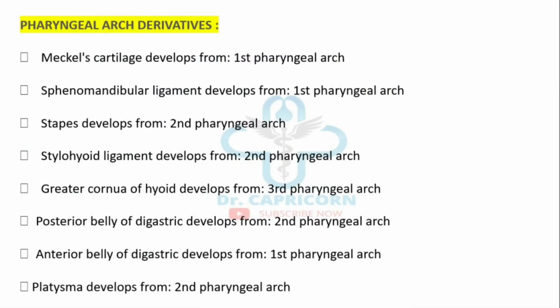Meckel's cartilage develops from first pharyngeal arch. Sphenomandibular ligament develops from first pharyngeal arch. Stapes develops from second pharyngeal arch. Stylohyoid ligament develops from second pharyngeal arch. Greater cornu of hyoid develops from third pharyngeal arch. Posterior belly of digastric develops from second pharyngeal arch. Anterior belly of digastric develops from first pharyngeal arch, and platysma develops from second pharyngeal arch.